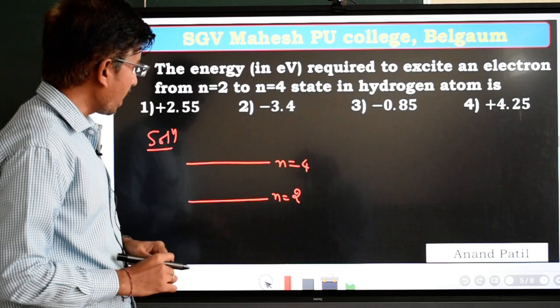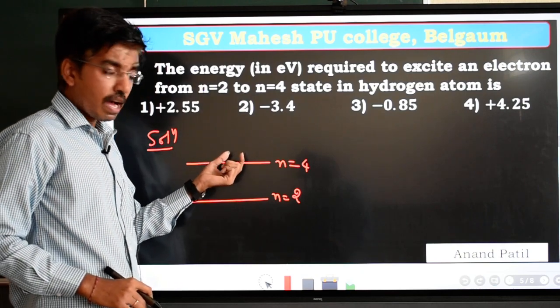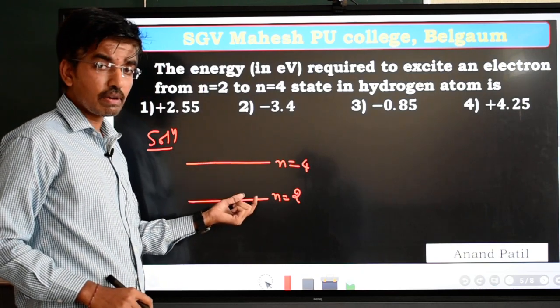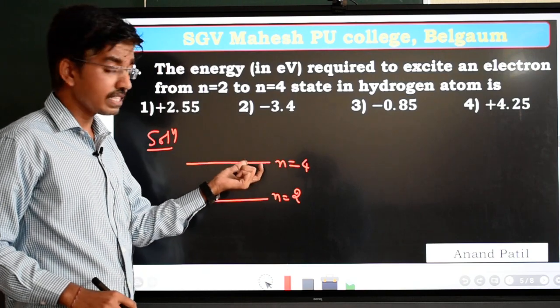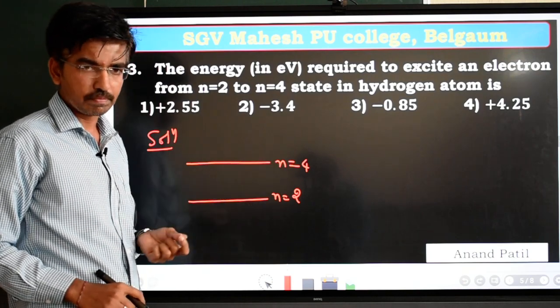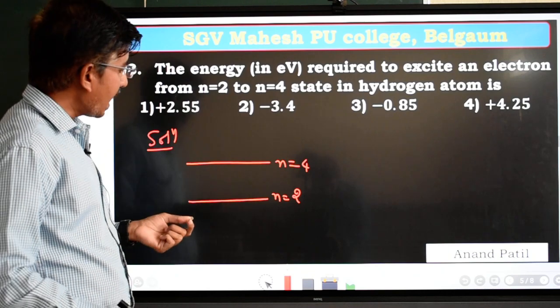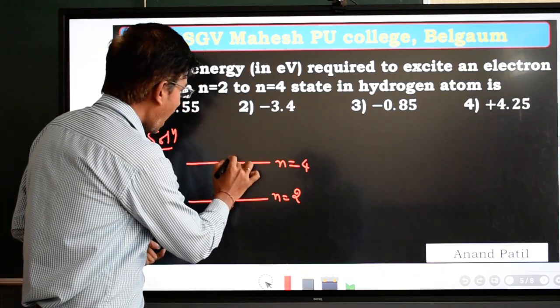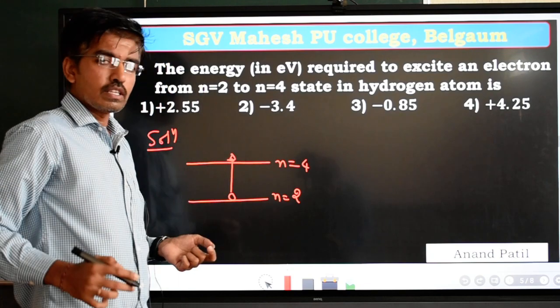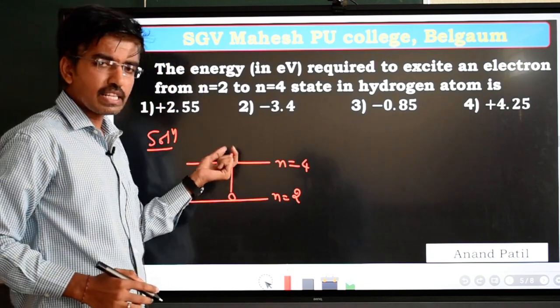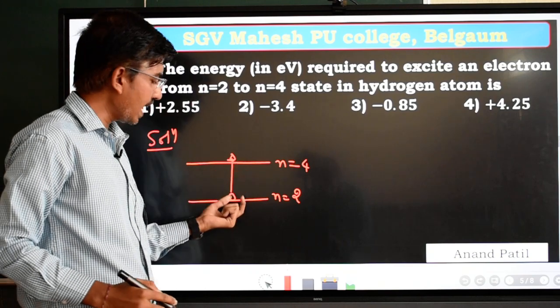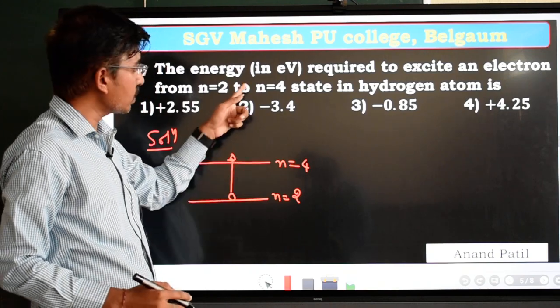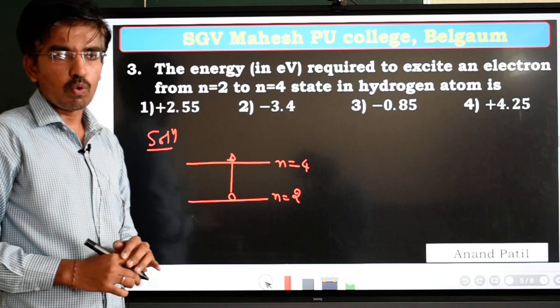We know that when an electron jumps from a higher energy level to a lower energy level, it emits energy in the form of a photon. Similarly, when the electron jumps from a lower energy level to a higher energy level, we have to supply some amount of energy to this electron. That we have to calculate, in terms of electron volt.